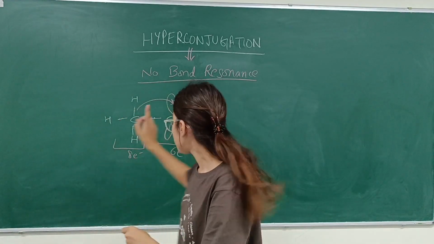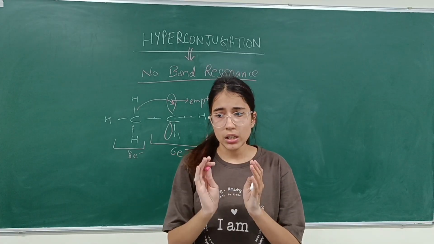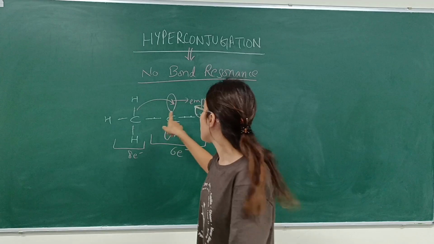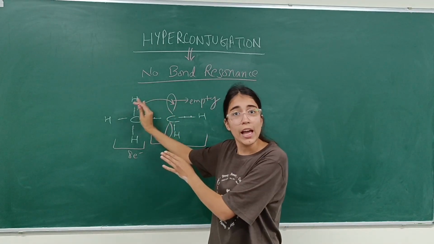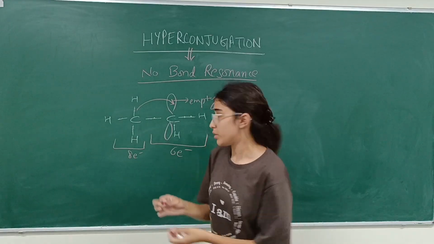That means the empty orbital is stabilized by its adjacent CH bond, because it is deficient of electrons. This bond helps stabilize the orbital by providing its own electrons.